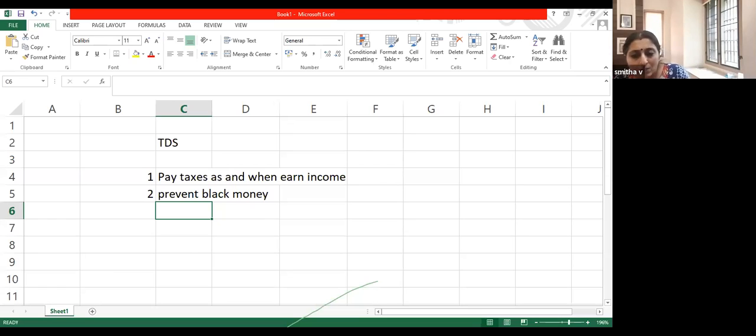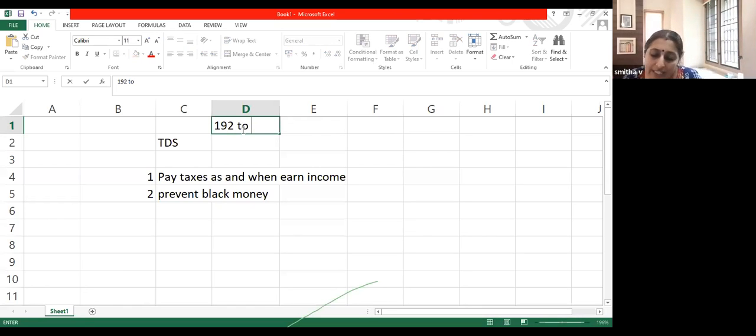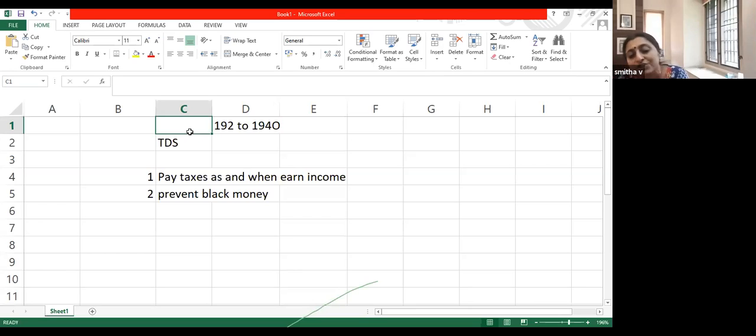Okay. So shall we proceed now to the various types of incomes on which TDS is deducted? See, not all incomes are subject to TDS deduction. Only certain types of payments are subject to TDS deduction. We have listed those items under section 192 to section 194O. These are the sections which govern TDS deduction, the various types of incomes or expenses which are subject to tax deduction.